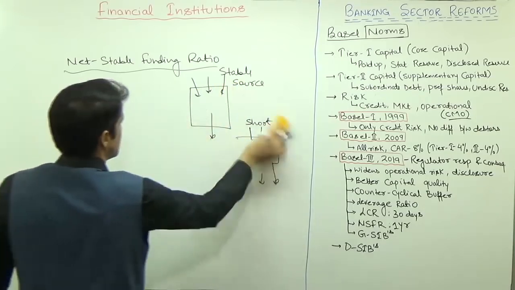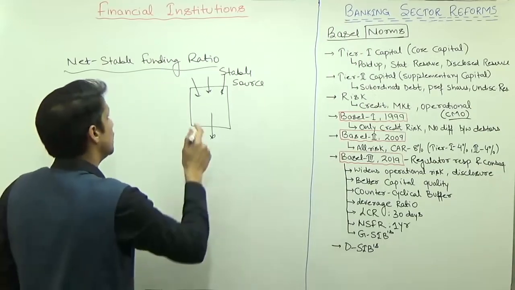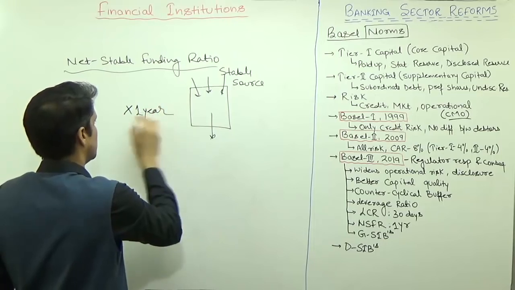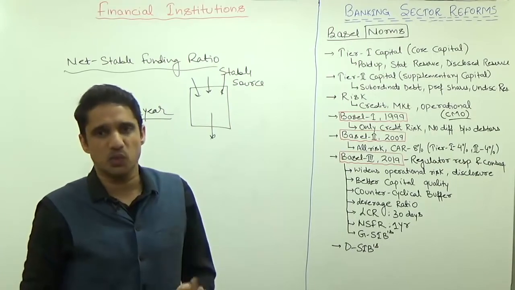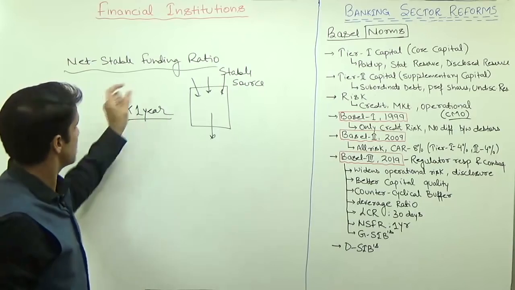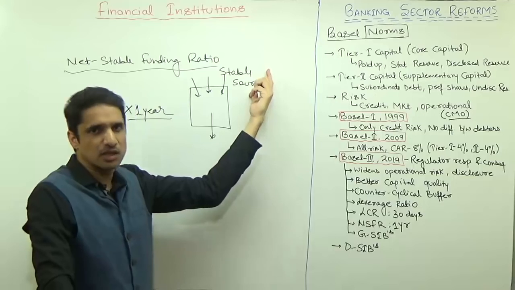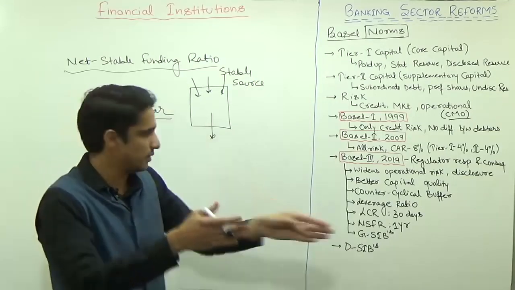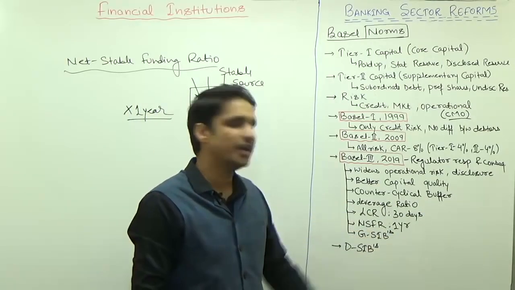So to incentivize the banks to take the funds from some stable sources, so that there should not be any asset liability mismatch problem for 1 year, this net stable funding ratio will be prescribed. And now what will be its value and all this has not been disclosed by RBI, but as per the concept, net stable funding ratio will be used to stabilize the borrowings of the bank for the full 1 year. For short duration, liquidity coverage ratio. For long duration, net stable funding ratio.